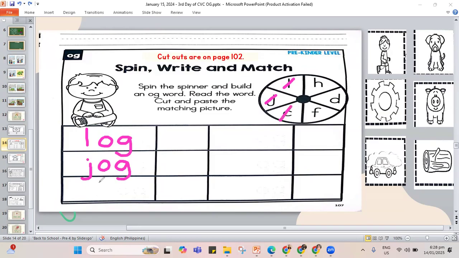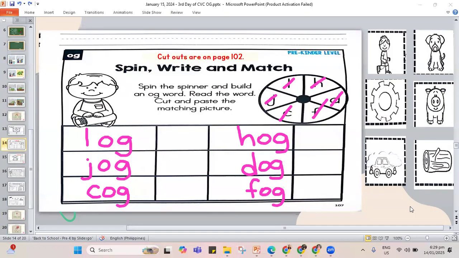Then I have cog, C, O, and the letter G, this is cog. Another one, I have hog, H, O, and the letter G, hog. Another one, dog, D, O, and the letter G, dog. And the last one, fog, F, O, and the letter G, fog. So we have all our words.